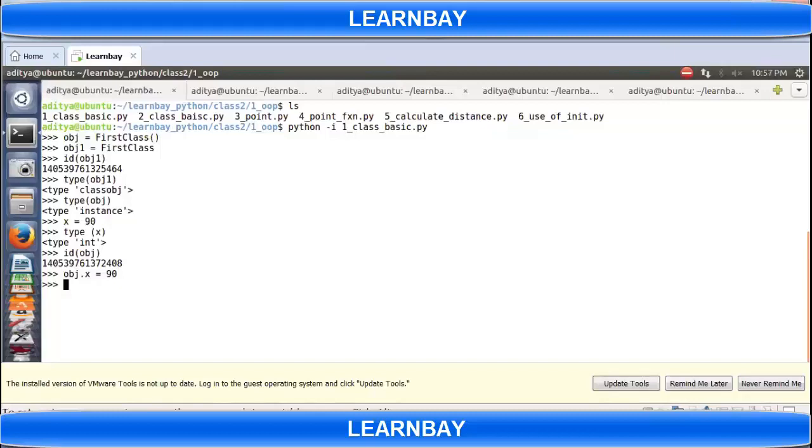It's an empty class. Whatever data members and member functions a class has, we can access those using the dot operator.